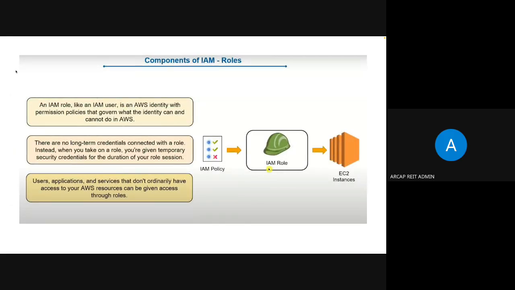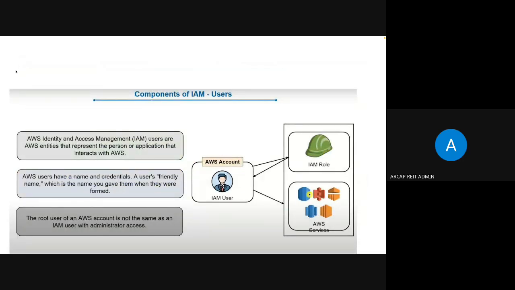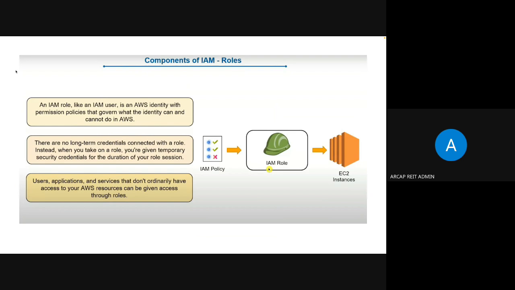Now, the other components of IAM. We talked about users, and now we'll talk about roles. An IAM role, like an IAM user, is an AWS identity with permission policies that govern what the identity can do and cannot do. When we are creating a role, such as an administrator role or a viewer role, we give it some name.